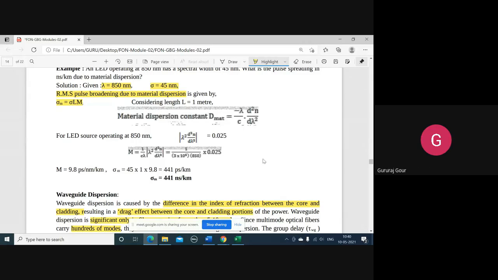is given as 0.025. It is not mentioned, you just note it is 0.025. So you can substitute the values here.